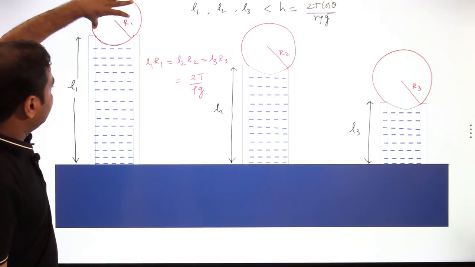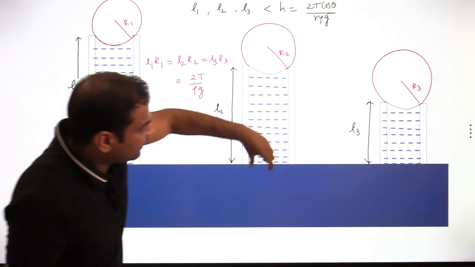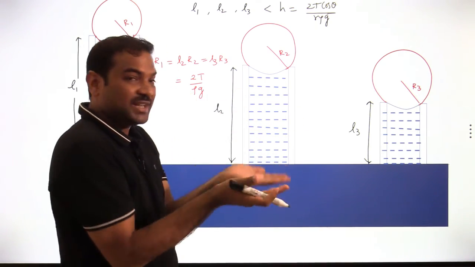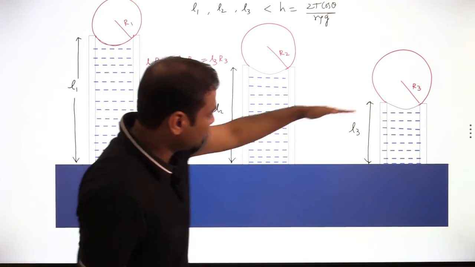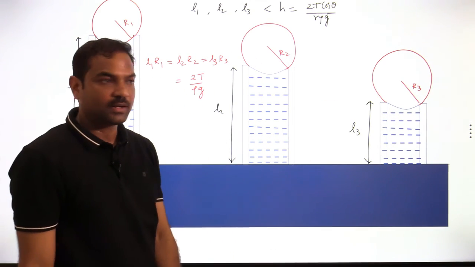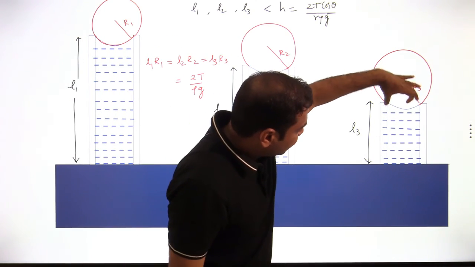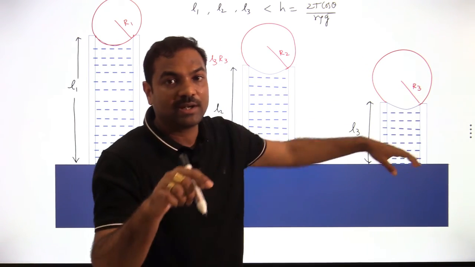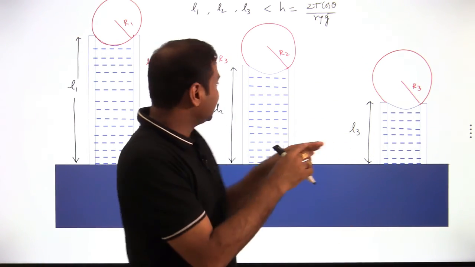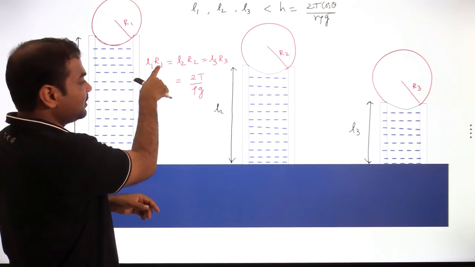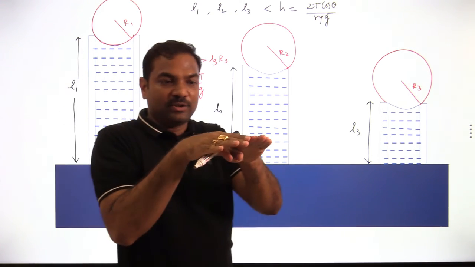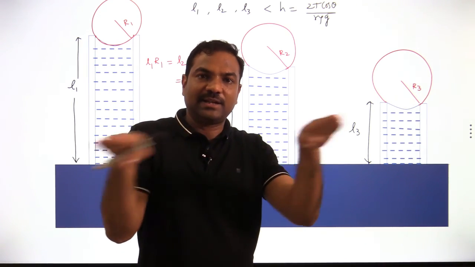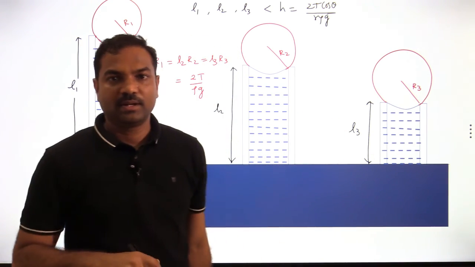That means as you push this capillary into the liquid, the curvature radius will increase in such a way that it holds the entire liquid. Suppose you take the entire capillary into the liquid, the L value is 0. If L is 0, then R should be infinity. That means you don't find any curvature, and the liquid inside the capillary exactly matches the surface.